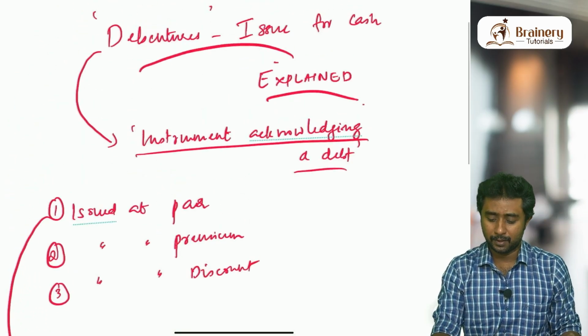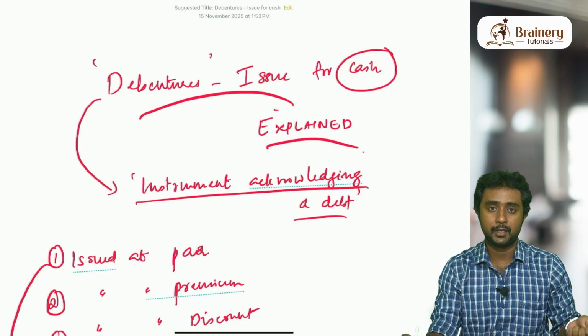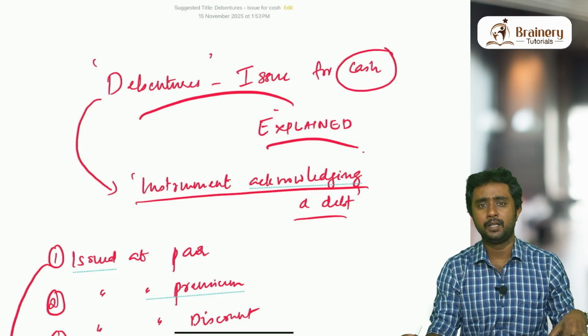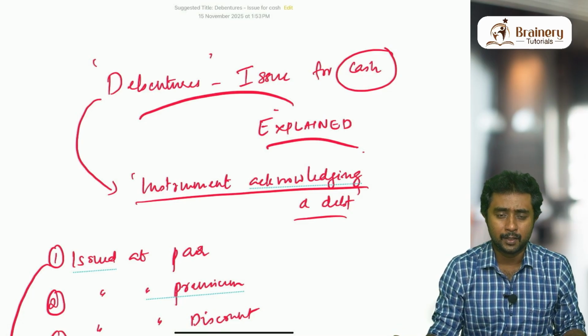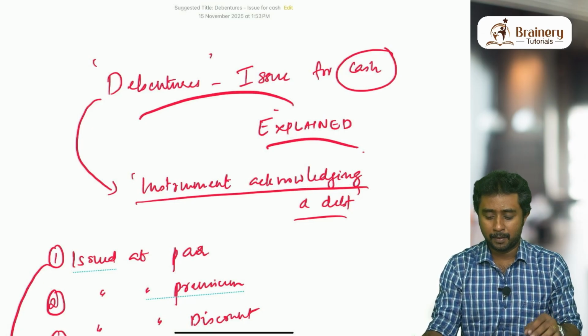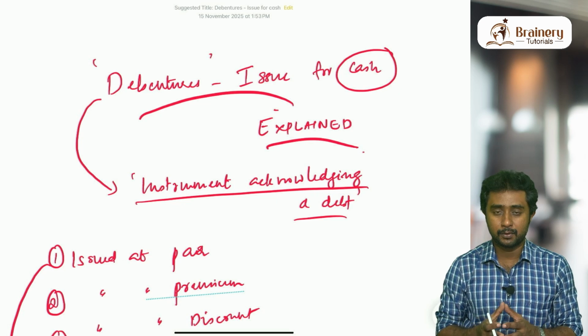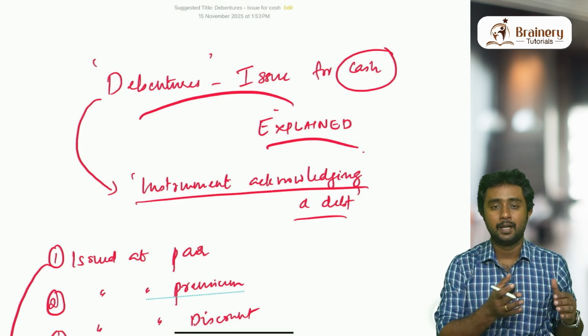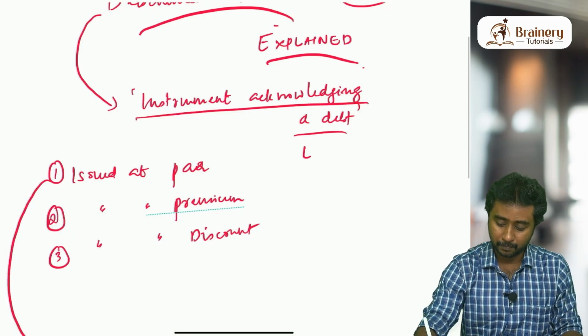Again, to say what debentures issued for cash means, it means that the company is issuing debentures. I don't think you need an explanation for the word issue. The company is just giving debentures to the public, and the public is buying the debentures by paying money for them. That is called debentures issued for cash. In this situation, same as shares, the company can collect the money all together, which is basically called a lump sum.